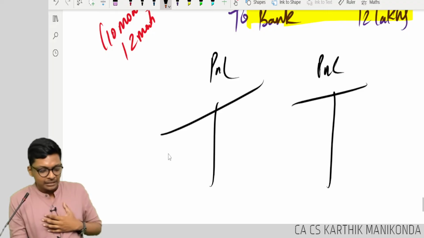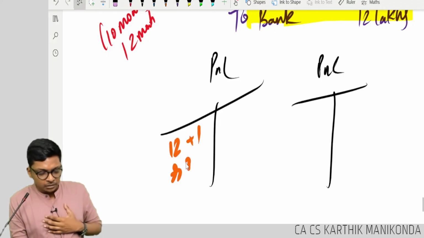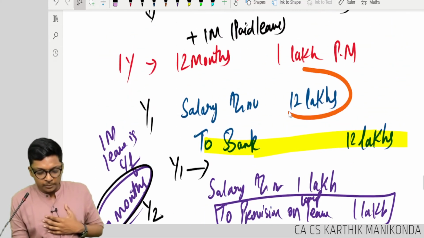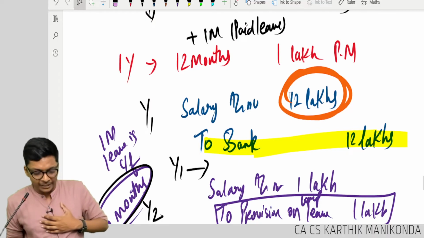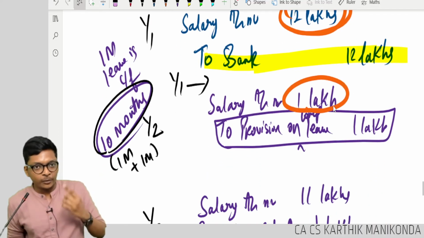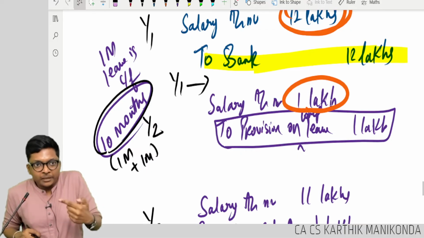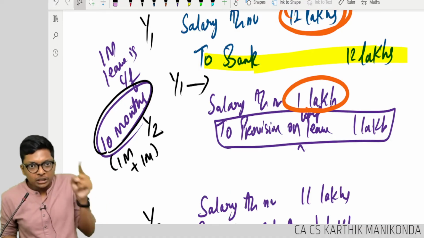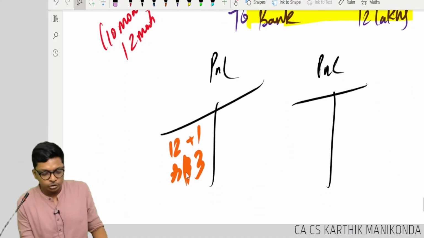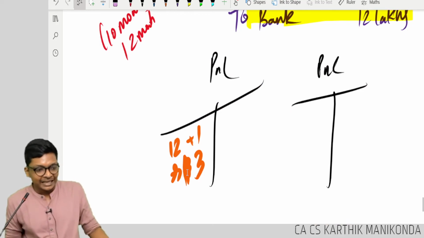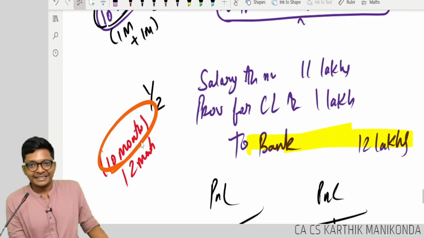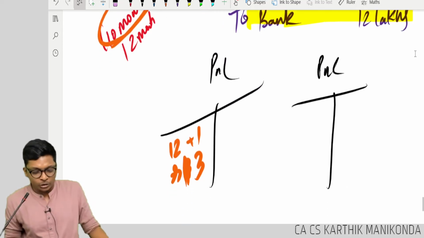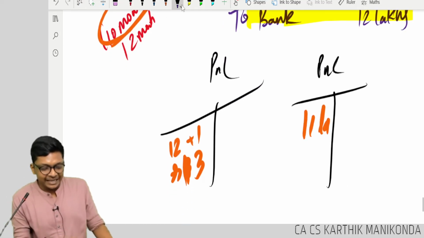In first year, I debited 12 plus 1, 13 lakhs. I debited how much, guys? 13. How 13? First normal salary of 12 plus leave carried forward 1. Because by working 12 months, he is now having the compensation payable to him for 13. Accrued 13 months by working 12 months. So 13 lakhs will be debited to P&L first year. And second year, you worked only for 10. So what accrues to you is only 11. Only 11 is debited to my P&L.